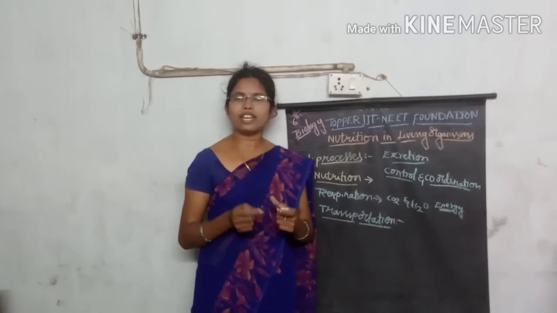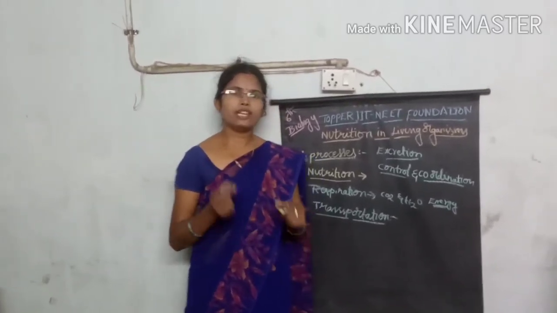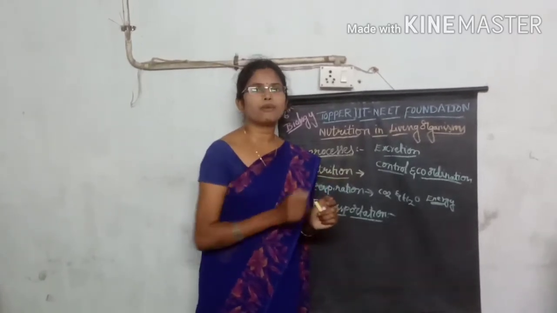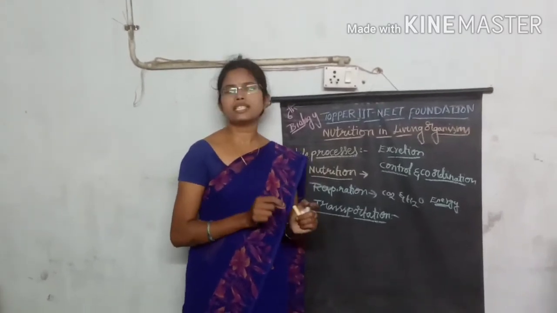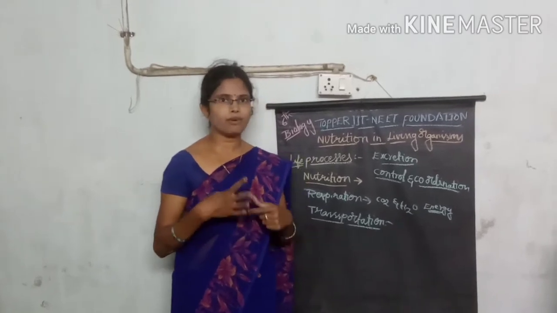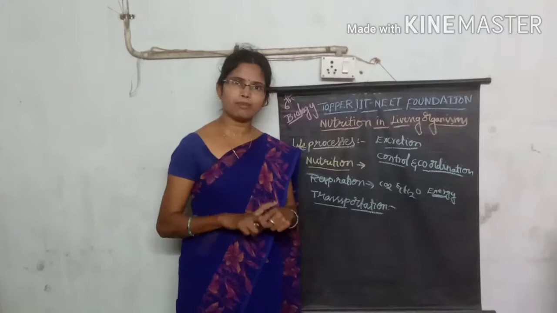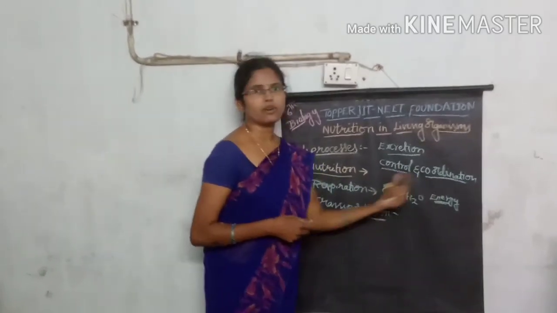Whenever any attack on our body is made by another organism, you immediately respond to that situation. The process by which our body organs and organelles are controlled and coordinated comes under control and coordination.